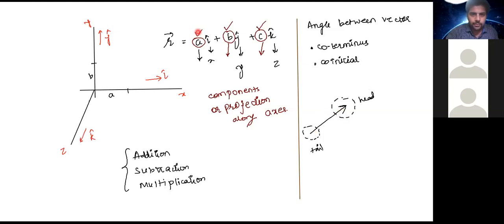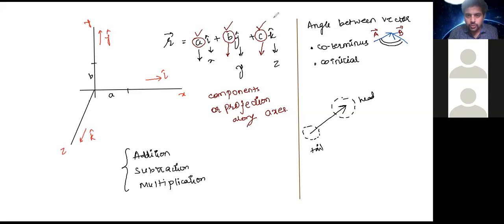Now, when two vectors are oriented in this manner, that is their heads coming together, it's called a combination of coterminous vectors. If you have a coterminous set of vectors and you take the angle between them, this angle is called the angle between them. Or you have to bring them, say one of them was vector A while the other was vector B, and put them in a manner that their tails will coincide. Have a look.